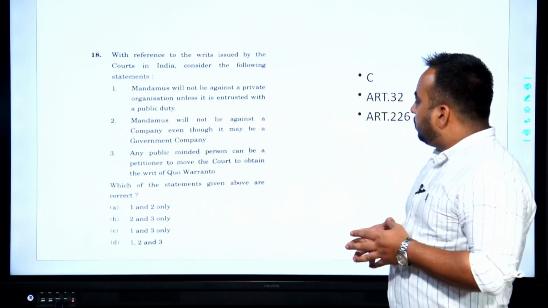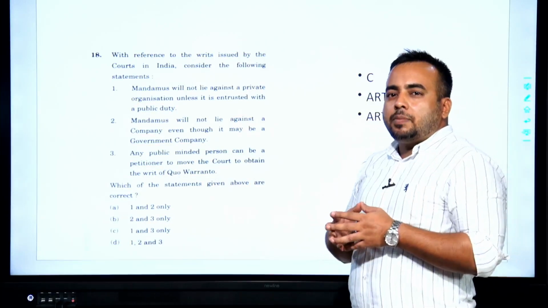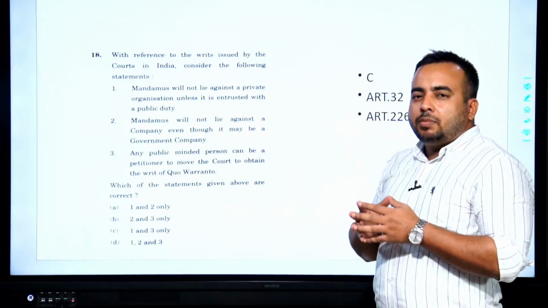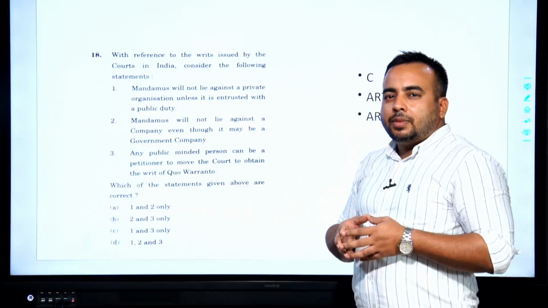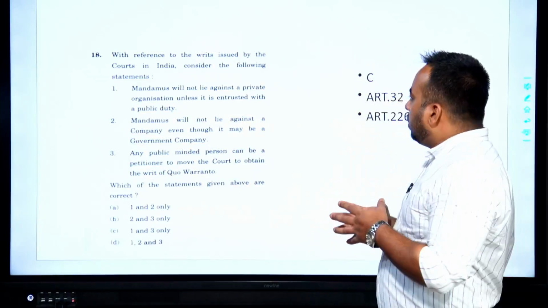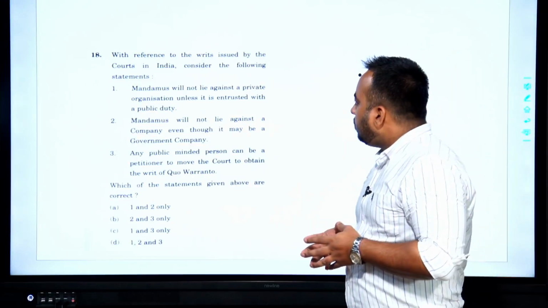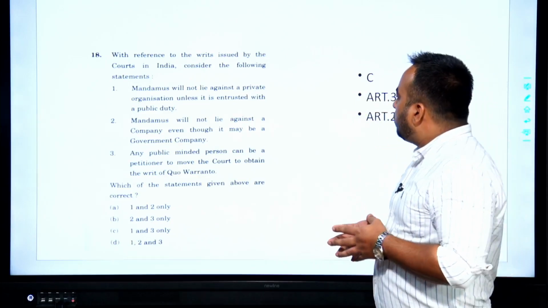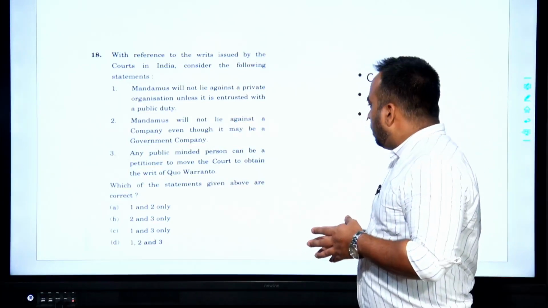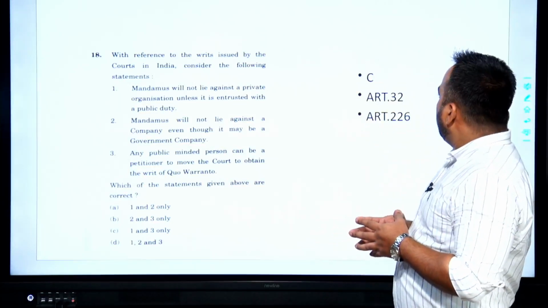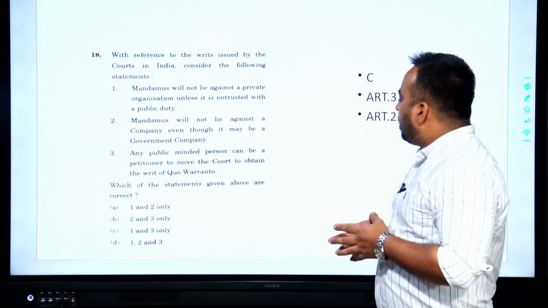So, mandamus is against a public organization, judicial bodies, tribunals, or the public bodies or public officials. Mandamus will not lie against a company even though it may be a government company.